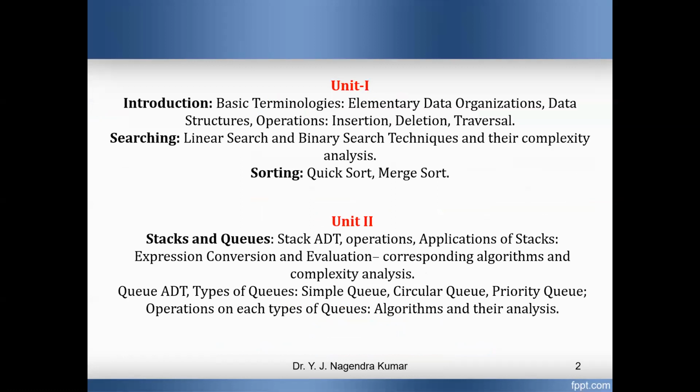In Unit 1, we have to discuss data structures, basic terminology, the types of data structures, as well as the operations that we can perform on those data structures. After that, you can see the searching techniques like linear search and binary search and their complexity analysis. After that, we have to discuss sorting techniques like quick sort and merge sort. So that is about Unit 1: the basic terminologies of data structures and searching and sorting techniques.